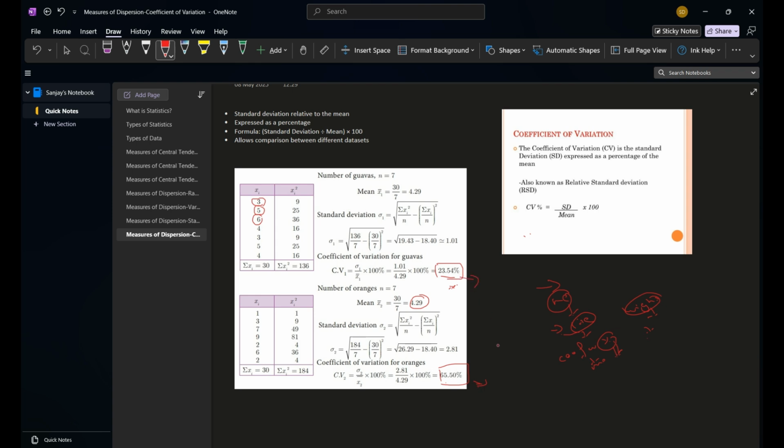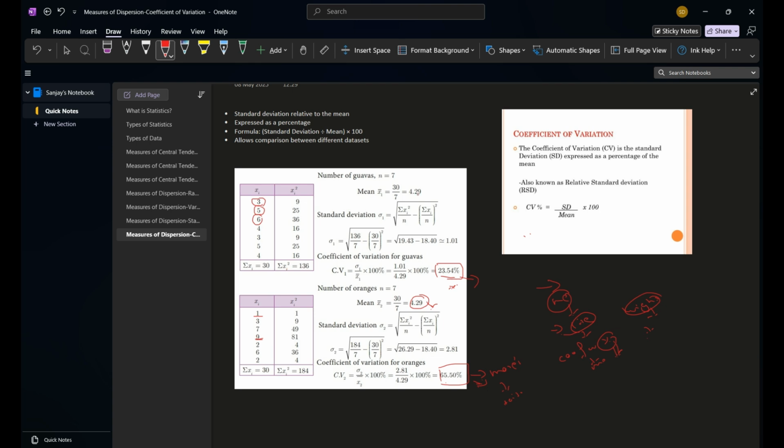23 and 65 means that 65% means that if we compare it with this, it has more spread relative to its mean. If we see 4.29 is the mean, and we have values like 9 and values like 1, which is very far away from the mean.